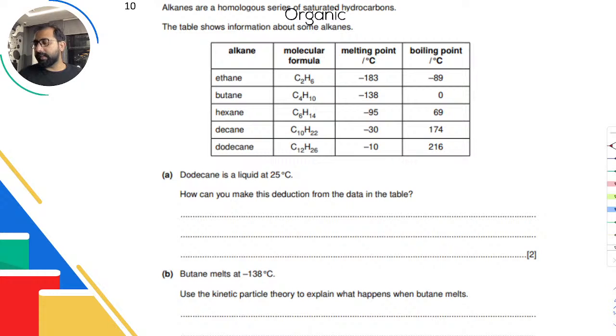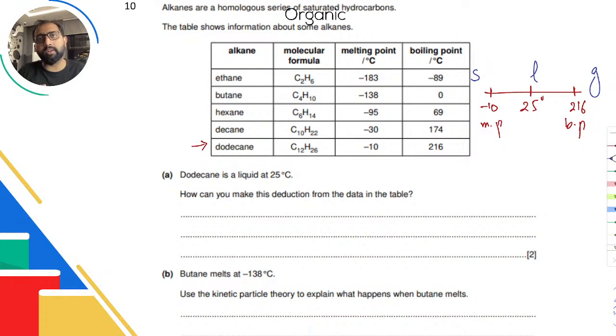Okay, dodecane is a liquid at 25. How can you make this deduction from the table? So how do you know something is a liquid, solid or whatever? You start by drawing a number line, 25 degrees Celsius room temperature. You put the melting point and boiling point on the number line. We are talking about dodecane. So minus 10 over here, 216 over here. This is my melting point, this is the boiling point. What does this mean? This means the thing is solid here, liquid here, gas here. So 25 is where it is liquid, right? So we'll say melting point is below 25, boiling point is above 25. That clearly shows that this is liquid at room temperature.